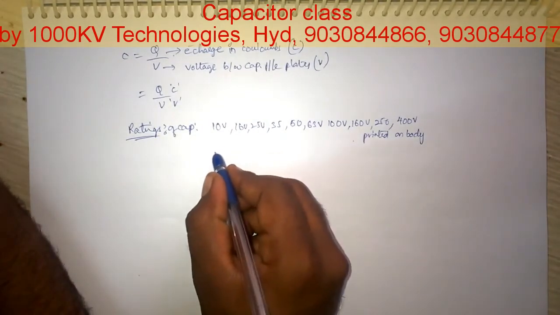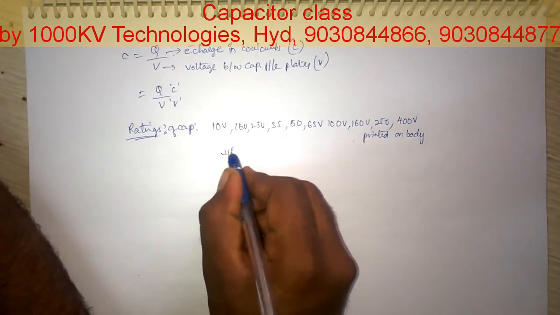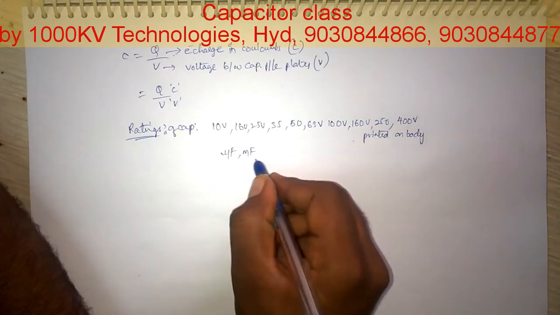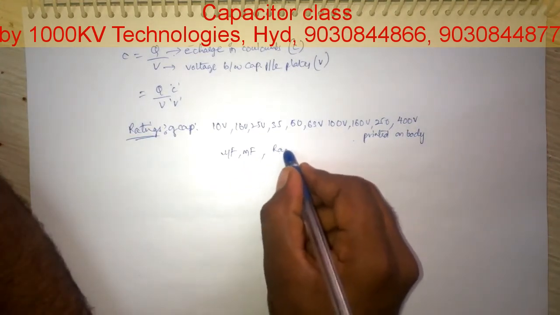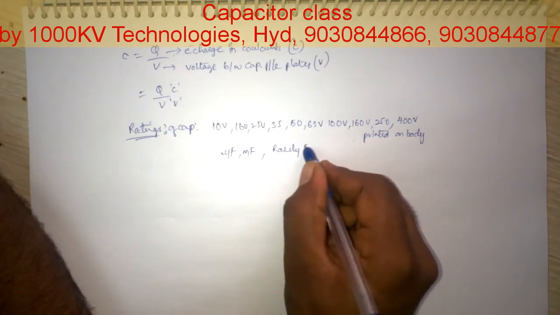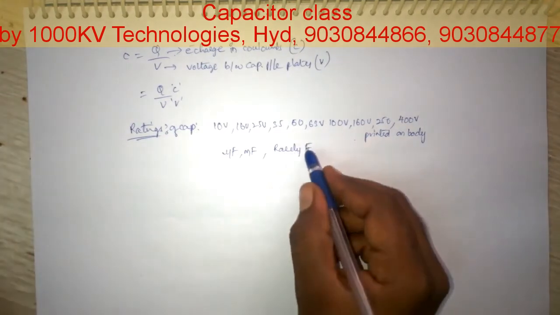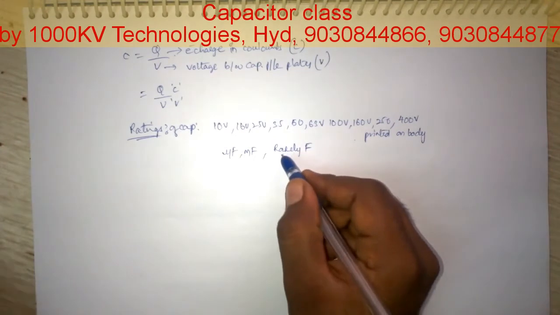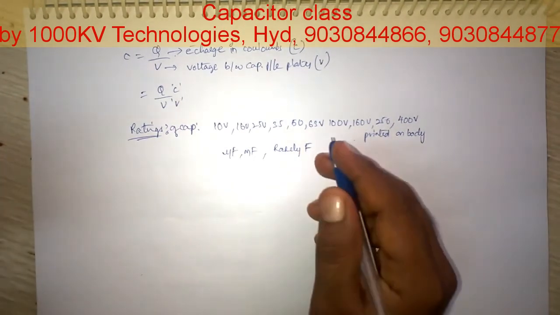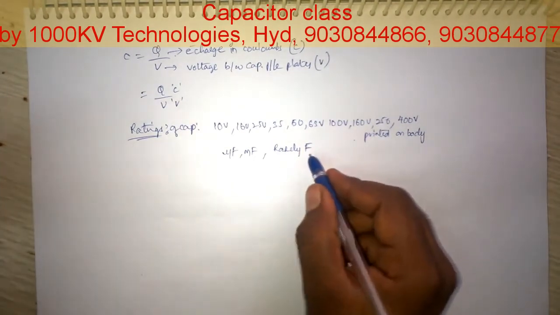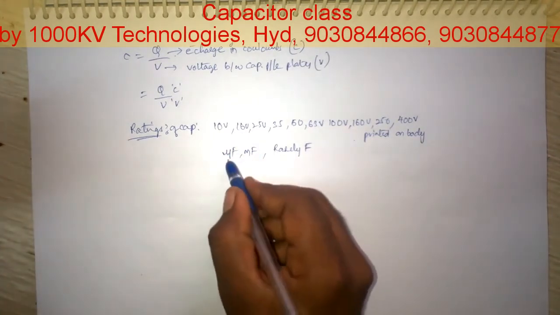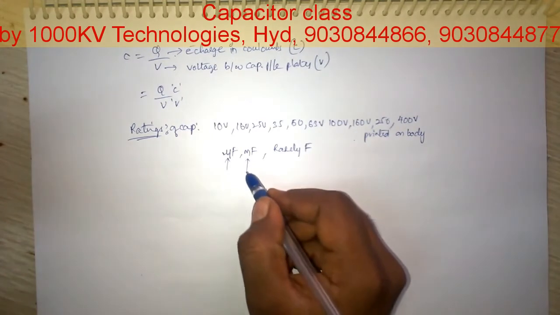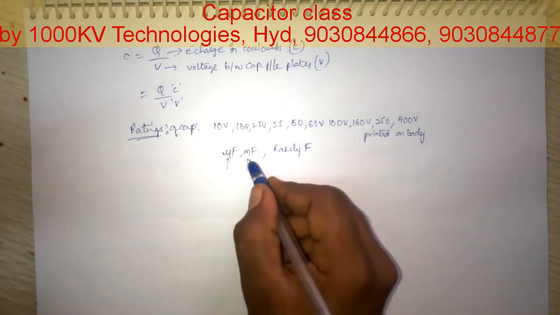Capacitance is generally in microfarads or millifarads, rarely farads. If capacitance increases, the capacity of storing energy also increases. Generally we store a small amount of energy in a capacitor, so in the market we have microfarad and millifarad capacitors.